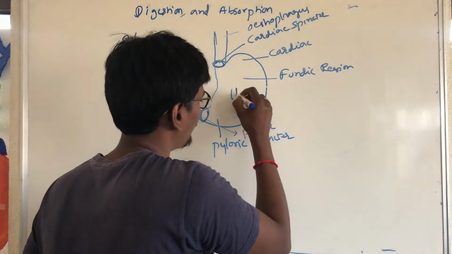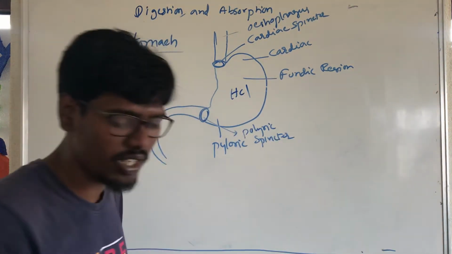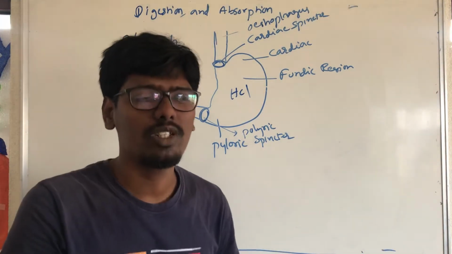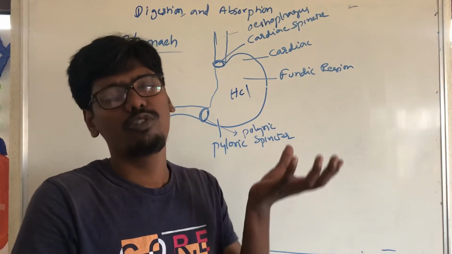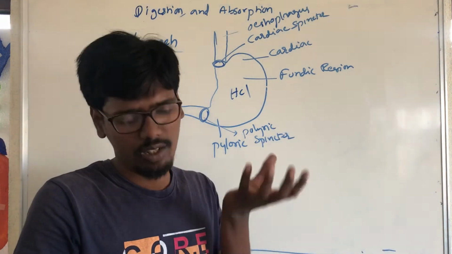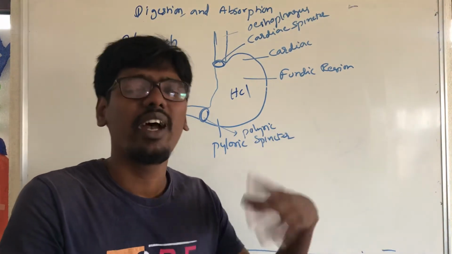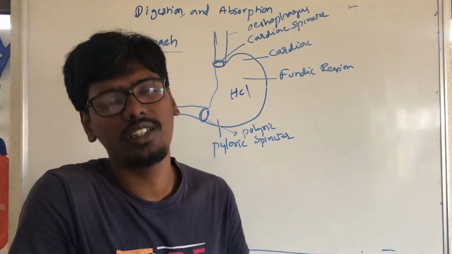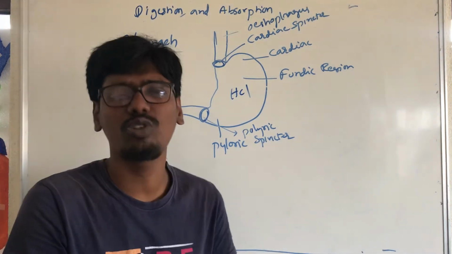Whatever we eat and swallow, the food particles reach directly in the stomach. The stomach has HCl. The food particles go to the stomach to mix with HCl, and the HCl starts to kill the pathogens.